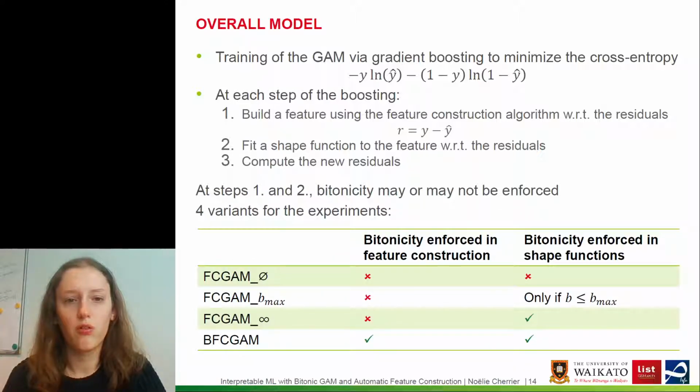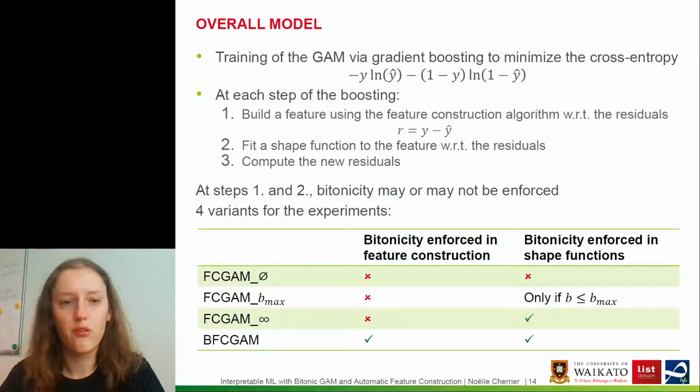So we consider 4 variants for the experiments. The first one is called FCGAM none. FCGAM stands for Feature Construction GAM. And so in this variant, Bytonicity is not enforced either in feature construction nor in shape functions.